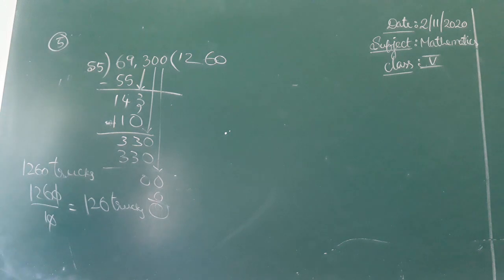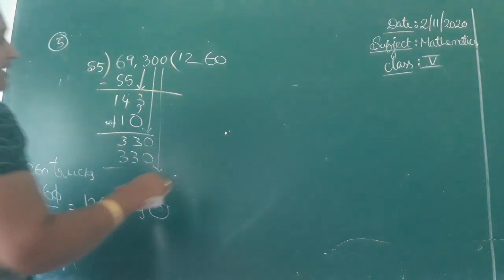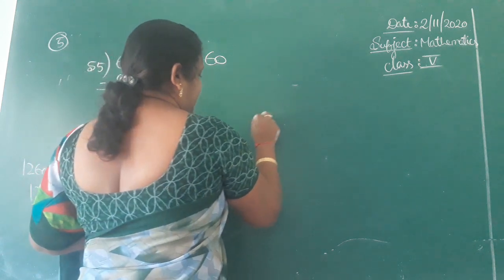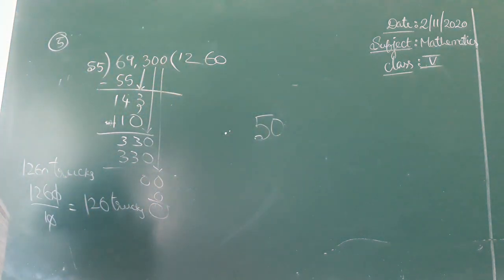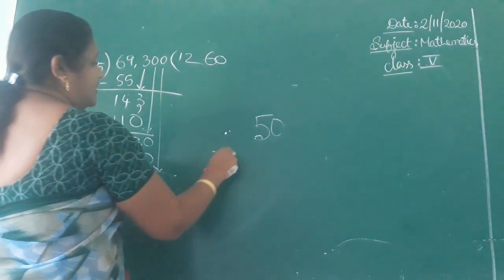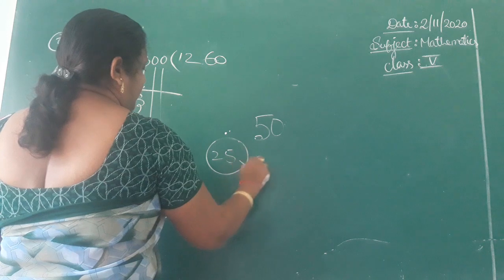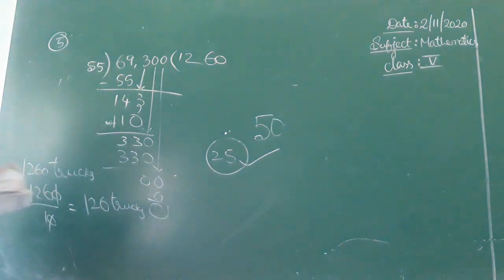Mala answered 5 out of 10 correctly in the test. All questions carried equal marks. Her teacher made a mistake and gave full marks. How many marks should she actually get? The question paper is for 50 marks. Mala answered half of it. What is half of 50? 25. But they gave 20. It's wrong. 25 is the correct one.